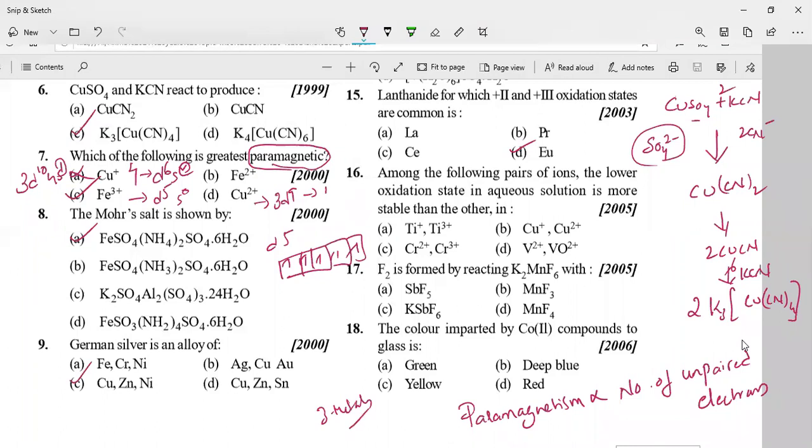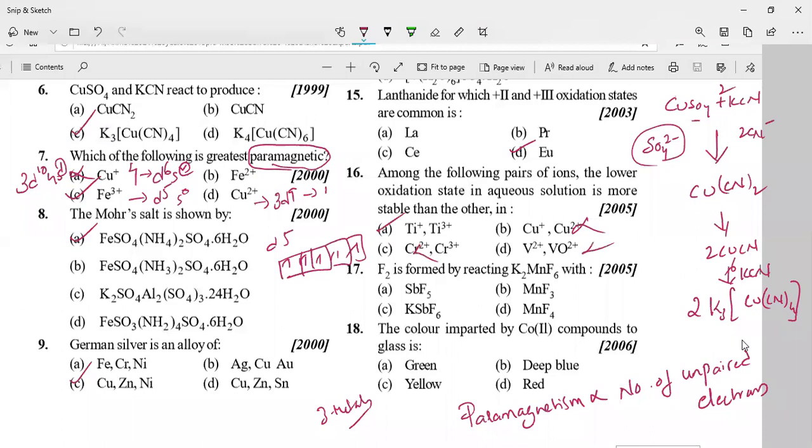16th one: among the following pairs of ions, the lower oxidation state in aqueous solution is more stable than the other. So here, this is not the correct answer. This is also not. Cr+2, no. So the correct answer is titanium, that is Ti+ and Ti.